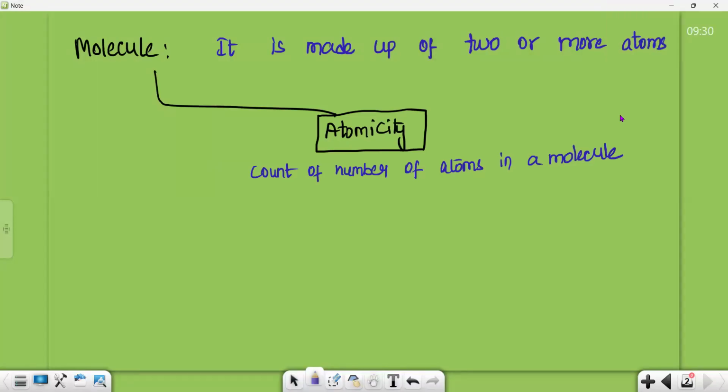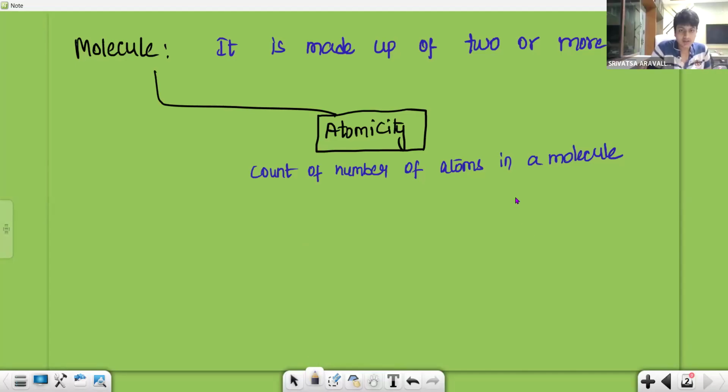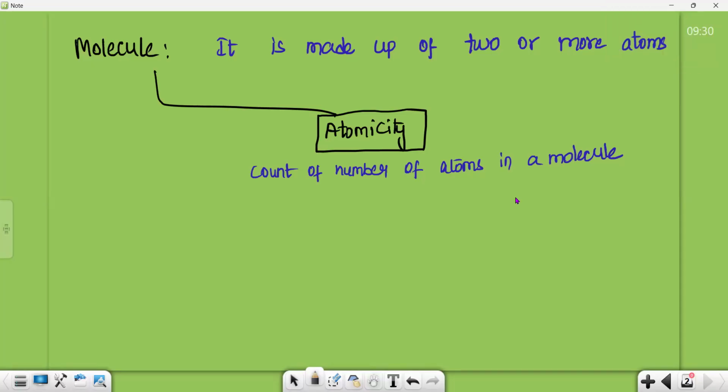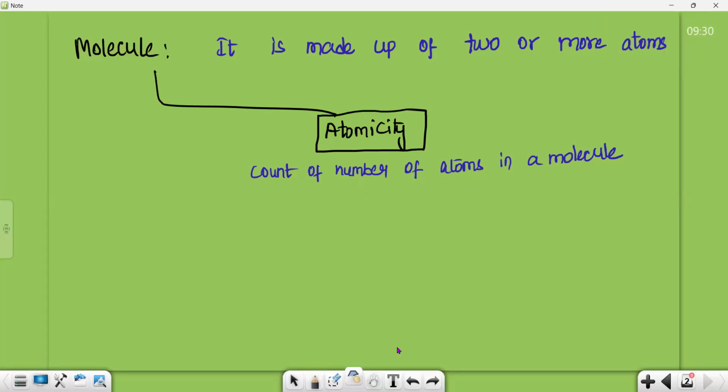Yeah. So in the molecule, what term can we discuss? Atomicity is the term we can discuss. So what is atomicity? Please read what is atomicity. Atomicity is the count of number of atoms in a molecule. Yeah, count of number of atoms in a molecule.